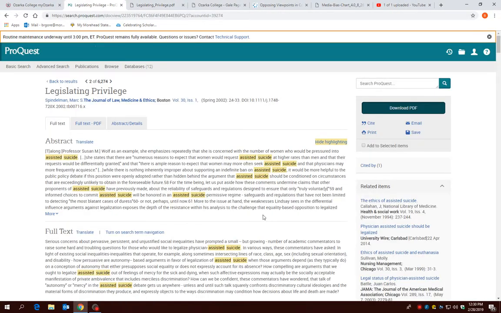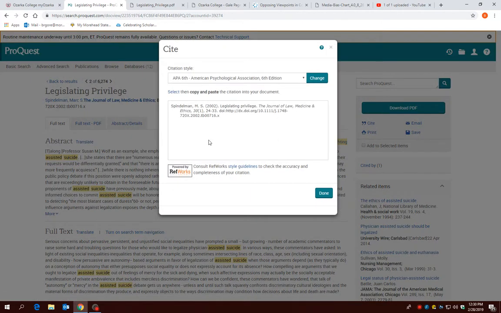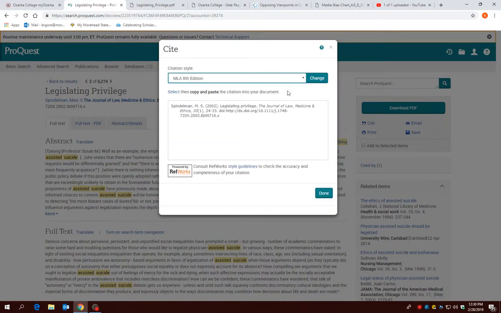The other wonderful thing when it comes to ProQuest is that it will cite the source for you. So over here you see the word cite, and when it pops up, it's in APA 6. That's not what we're using. We need MLA 8th. So scroll down to MLA 8th, click it, and you have to hit change, and it's going to bring up the works cited entry.